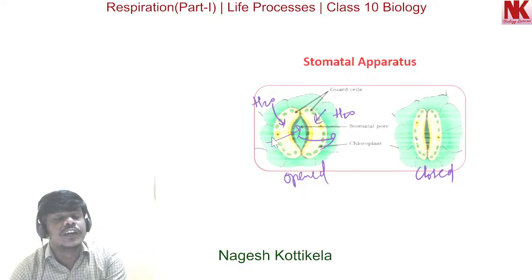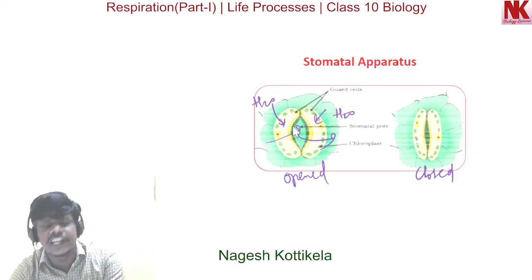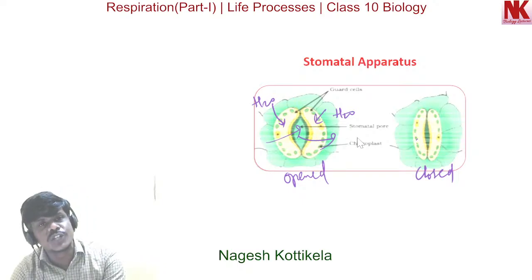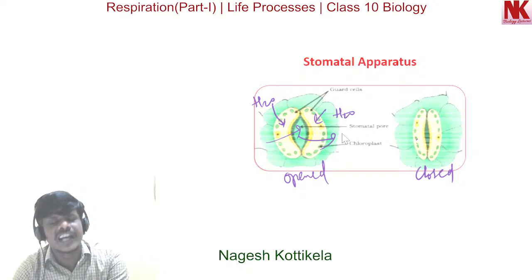Here, during photosynthesis, carbon dioxide enters. During respiration, oxygen enters. Okay, so this is how gaseous exchange takes place. During photosynthesis, oxygen is released out, and during respiration, carbon dioxide is released out.